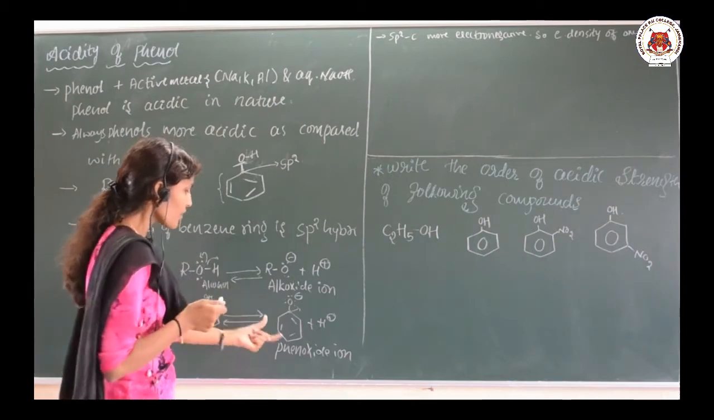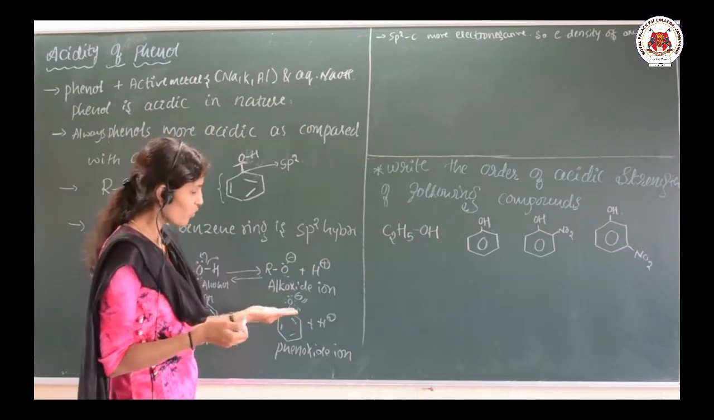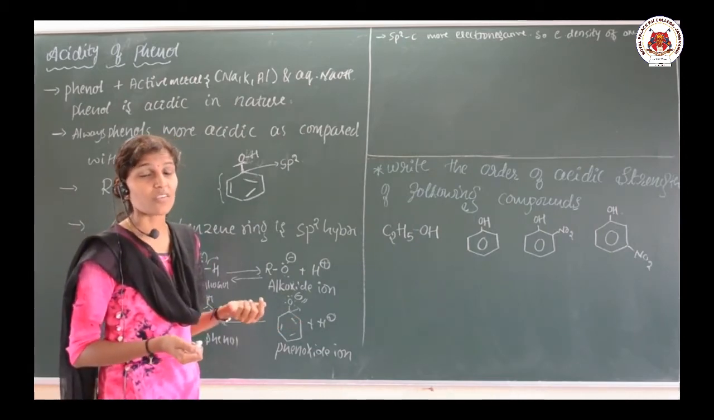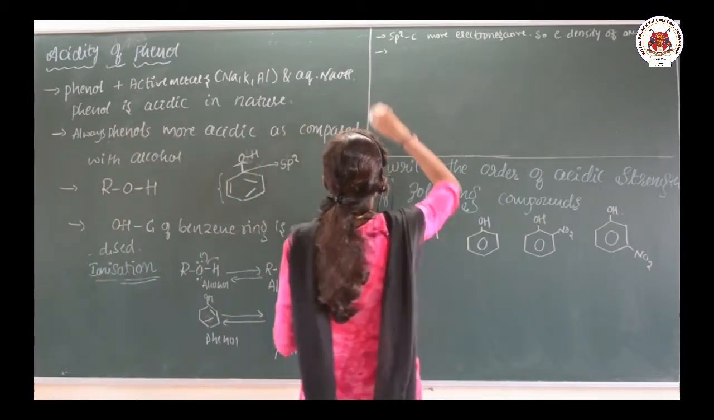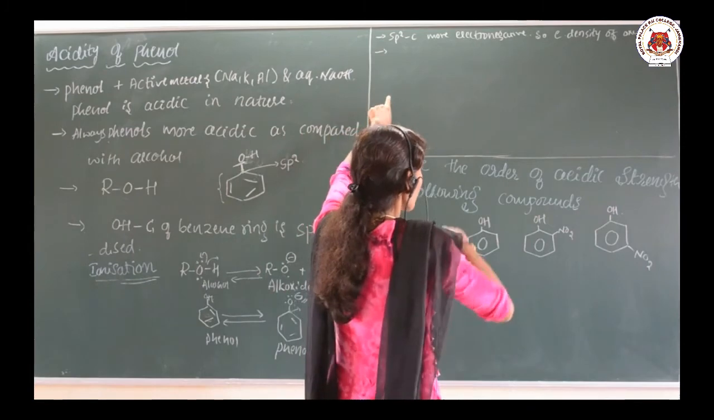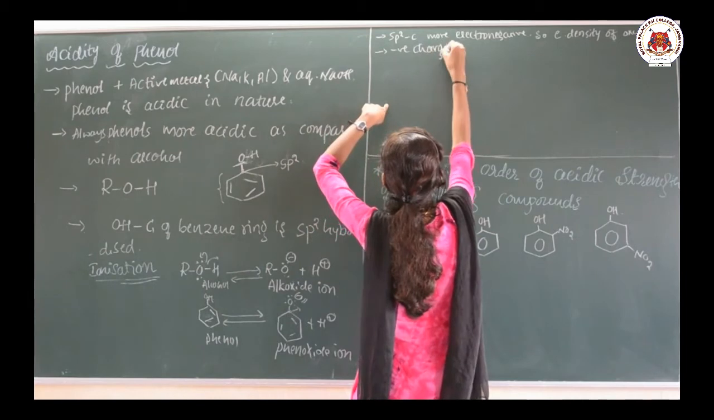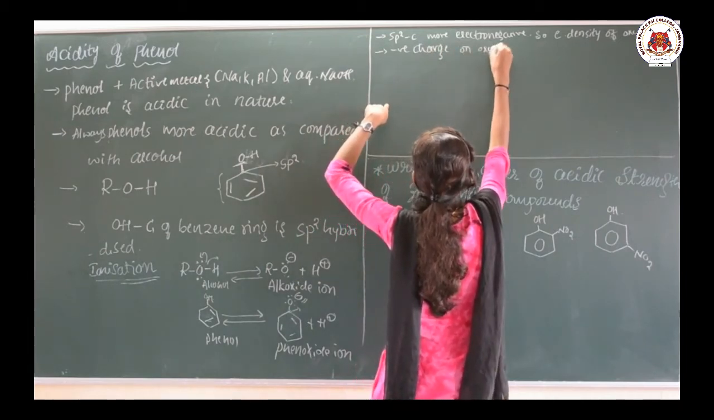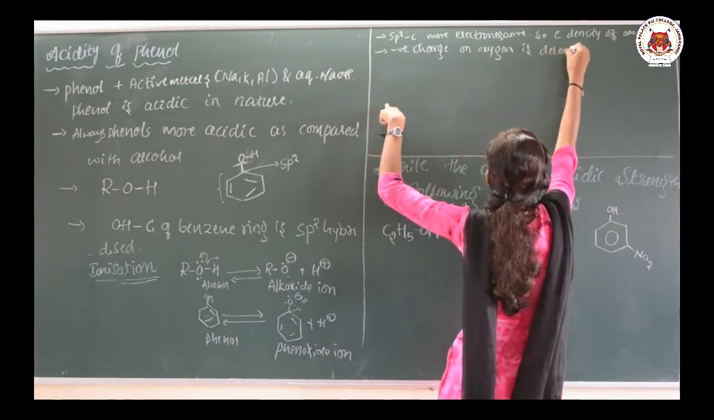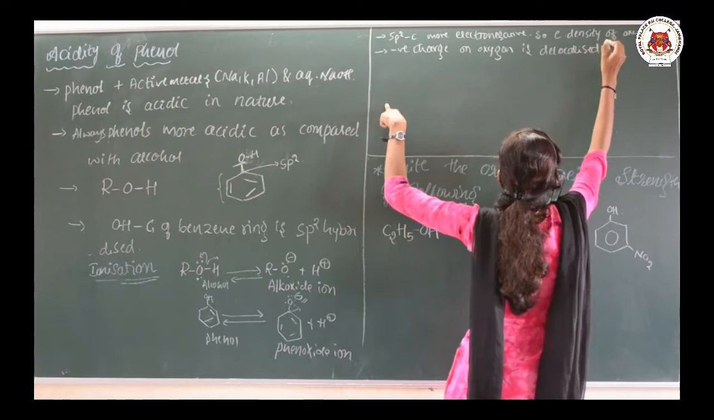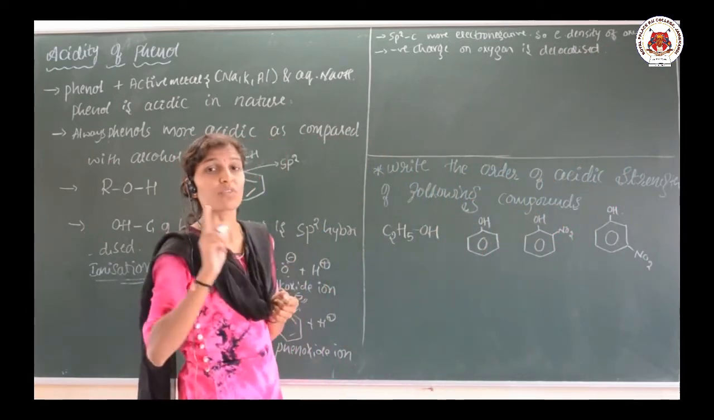And also in case of phenoxide ion, this negative charge is not localized. See here, I will explain that only. First, let me write that point. What about that point is, the negative charge on oxygen is delocalized. It means it undergoes resonance.